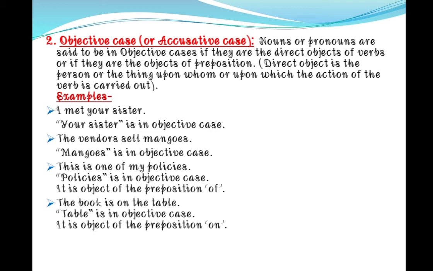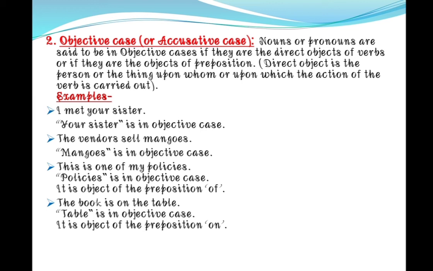I met your sister. Your sister is in objective case. The vendors sell mangoes. Mangoes is in objective case. This is one of my policies. Policies is in objective case because here it is the object of the preposition of.